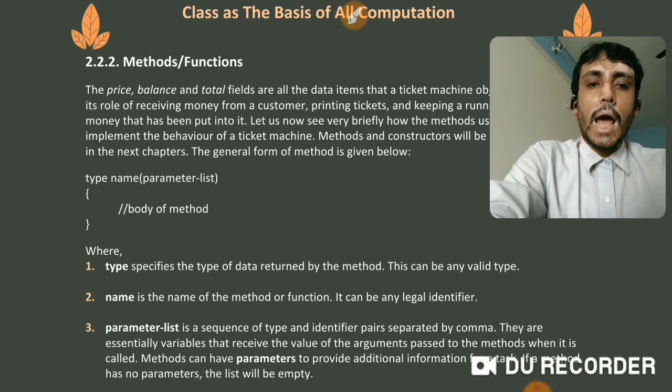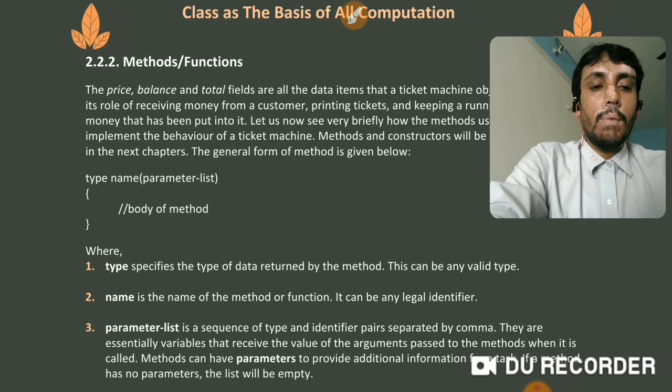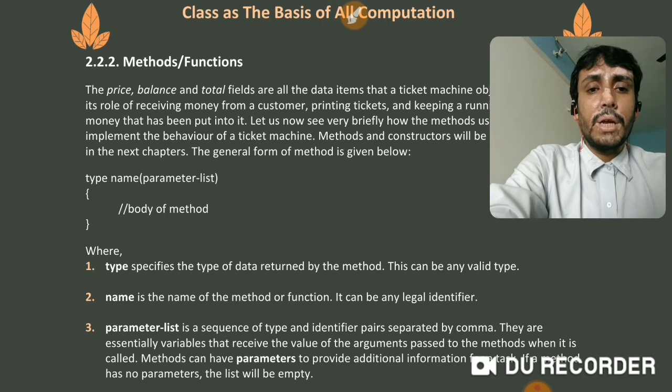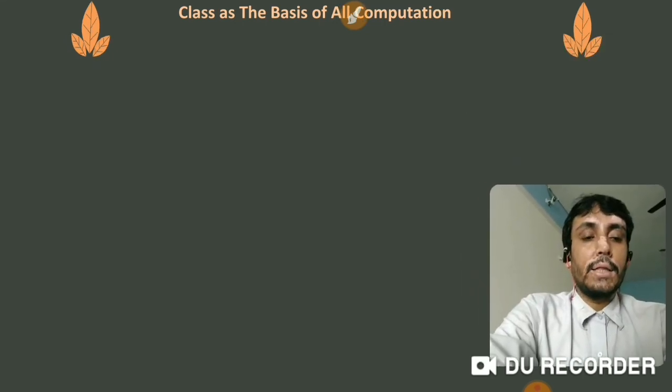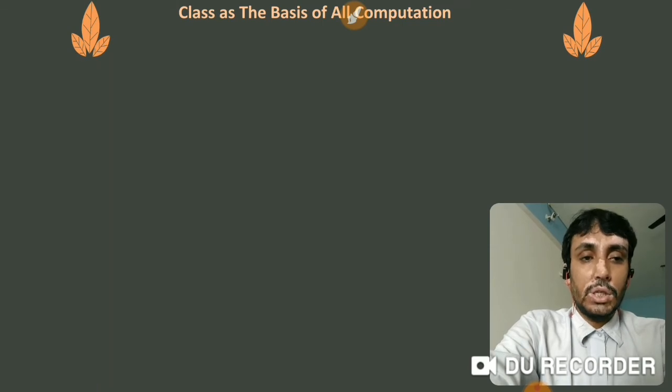A method can have parameters to provide additional information for a task. What we are going to get, we have to give into the parameter list. If a method has no parameters, the list will be empty, so empty parentheses will be given.